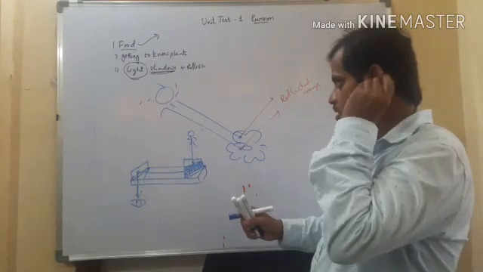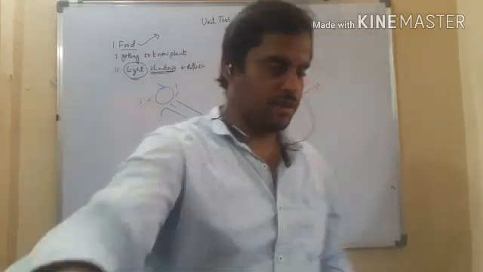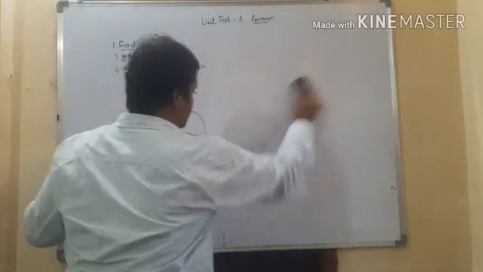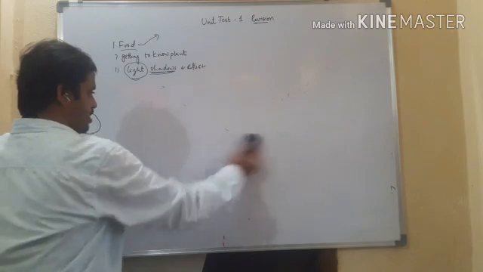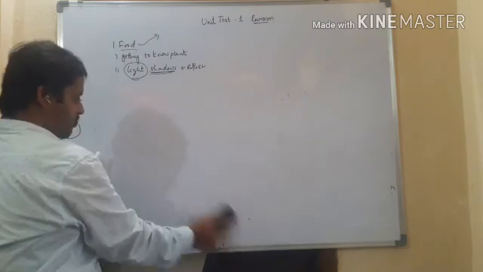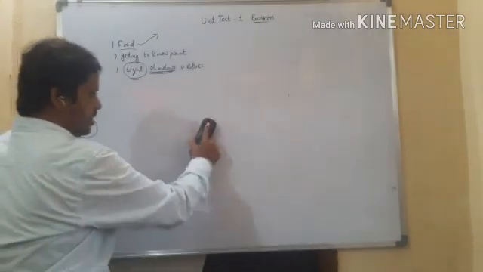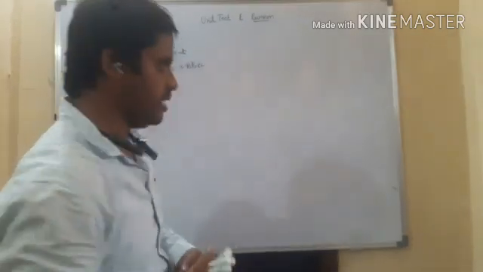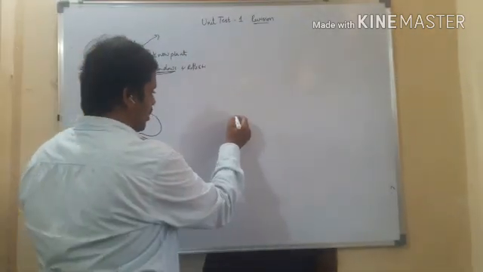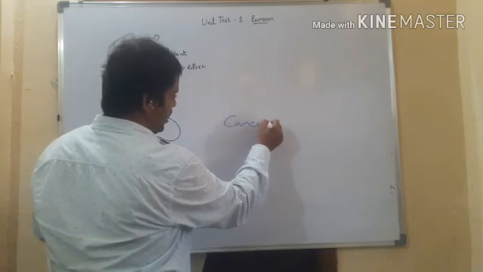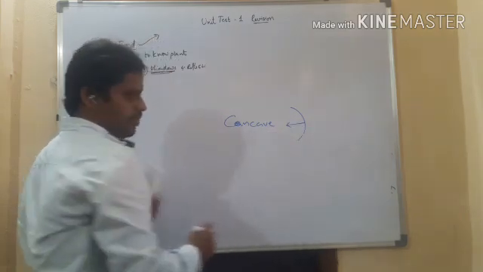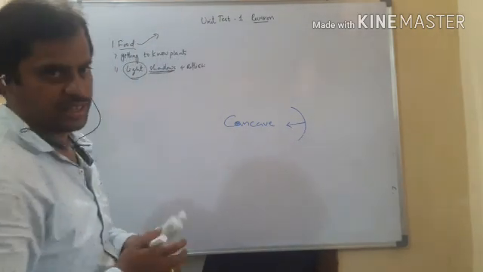And now next, come to images. We can see our image in the mirror. Mirrors are of two types: plane mirrors, and curved or spherical mirrors. A plane mirror does not form a real image, it forms a virtual image. Whatever image you are seeing in the mirror is a virtual image. But the curved one, the concave mirror, shows a real image because it falls on the screen.